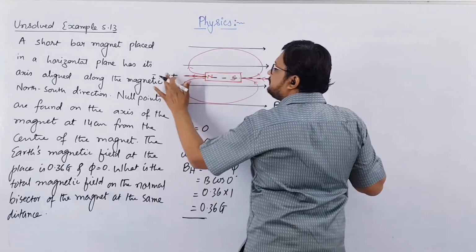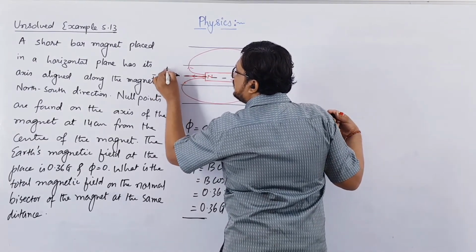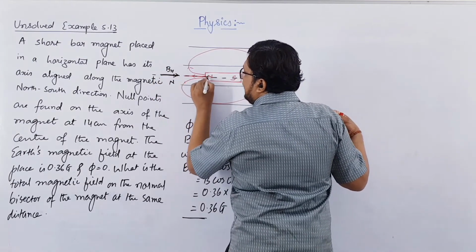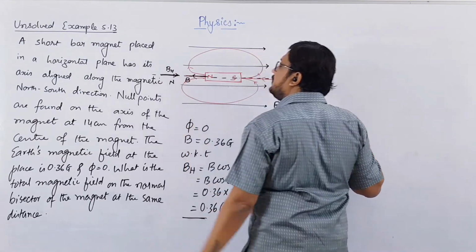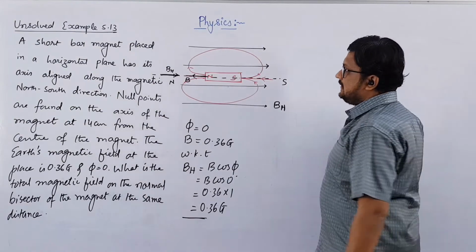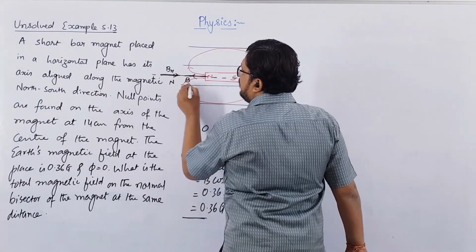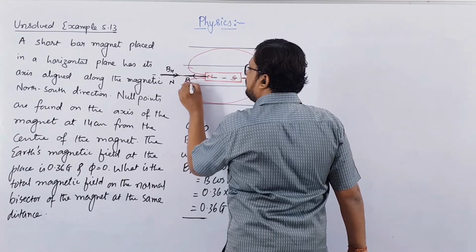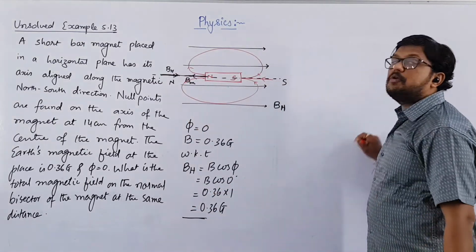For this line, this will be the direction of horizontal component of Earth's magnetic field BH, and this is the direction of magnetic field B, right? Along the axis of a bar magnet, the magnetic field of the bar magnet, B of magnet, and B of horizontal component, both are in opposite direction.